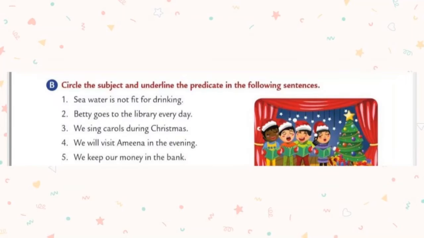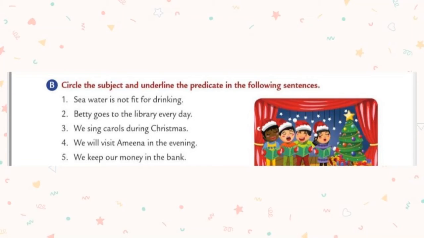Okay students, let's do an exercise related to subject and predicate. Circle the subject and underline the predicate in the following sentences. They have given some sentences. We have to read the sentence properly and then circle the subject. Keep it in your mind: circle the subject and underline the predicate.